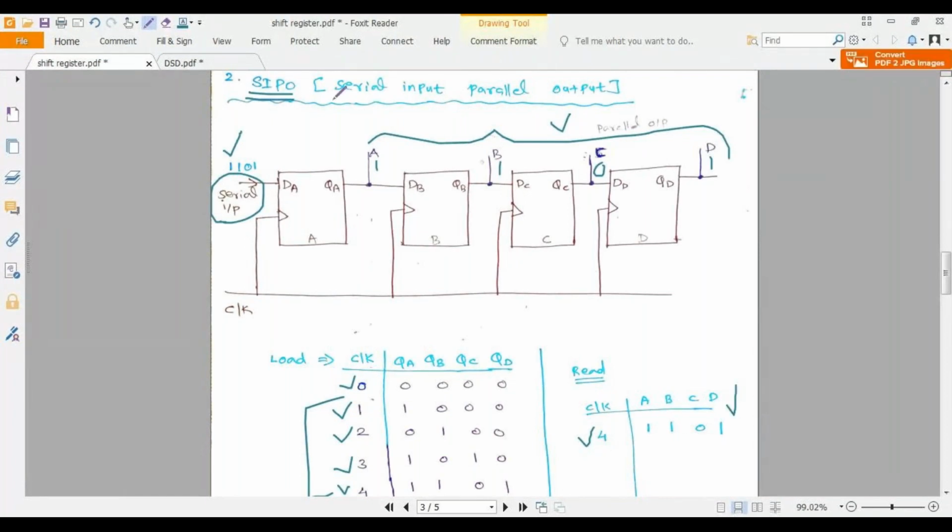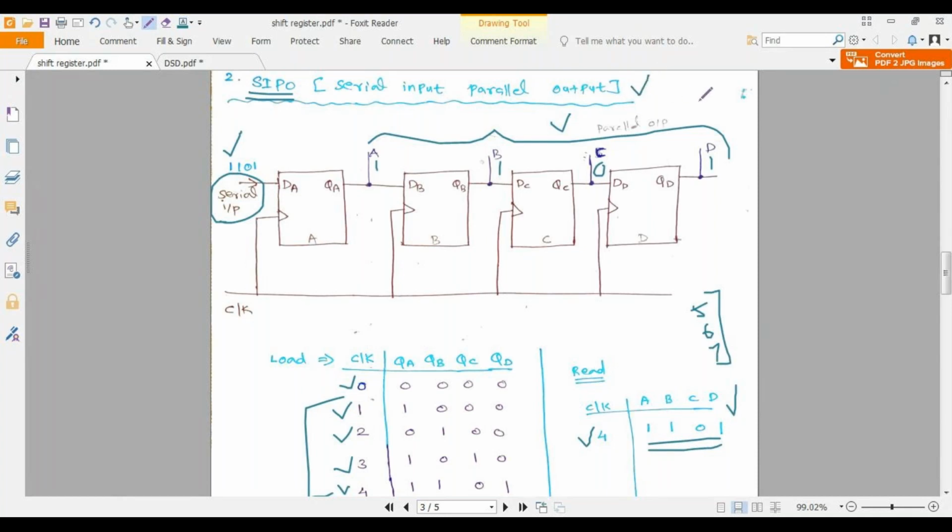This is your serial input parallel output. But for serial input serial output, you need to give 3 more clock pulses, the 5th, 6th and 7th clock pulse, to get your output, because that is a serial output. You want to read it serially, so we apply 3 extra clock pulses. But with serial input parallel output, once you have loaded your data using 4 clock pulses, you get your output right at the 4th clock pulse. No need to apply extra clock pulses. That is the concept of serial input, parallel output.